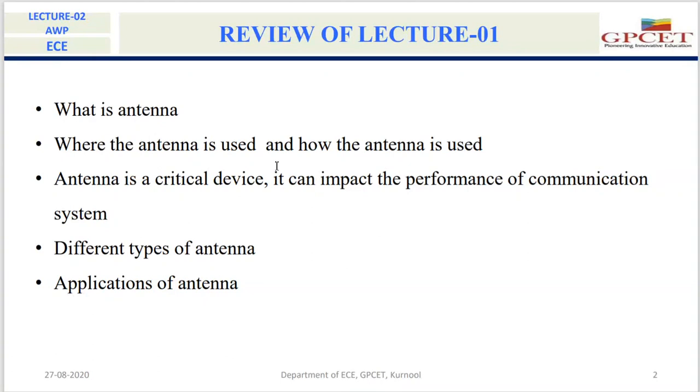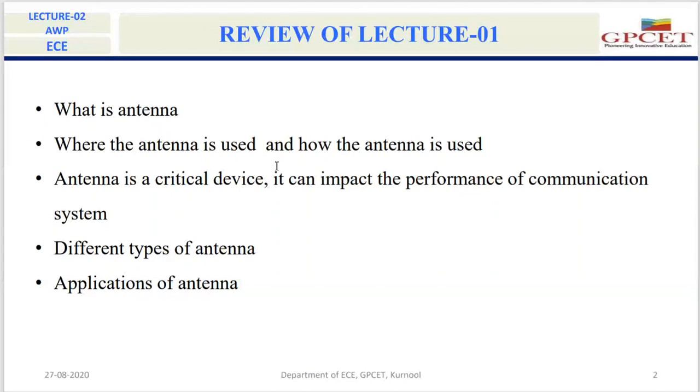For Bluetooth, there will be one microstrip antenna. For navigation purposes, GPS or GLONASS, there will be one antenna. And for receiving your cell phone network signals, there will be another antenna. Like that, in your smartphone there will be 3 to 4 antennas. So this is the microstrip antenna.